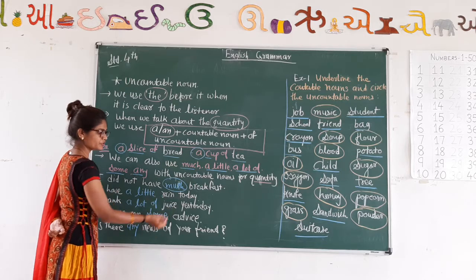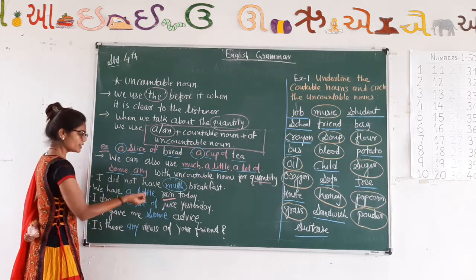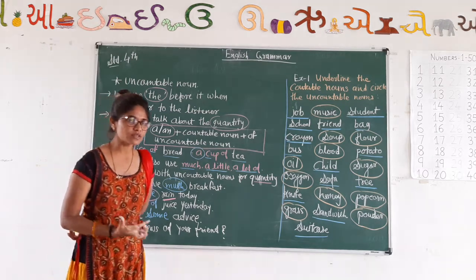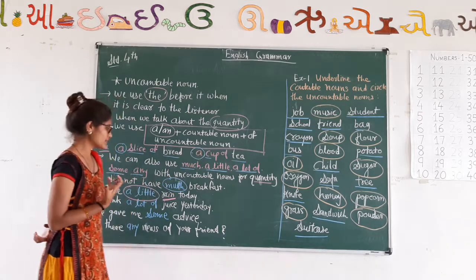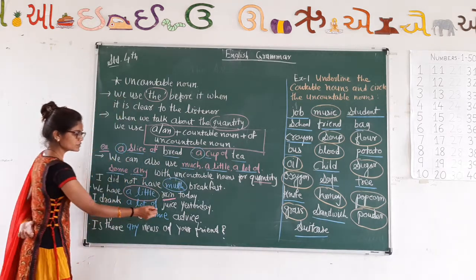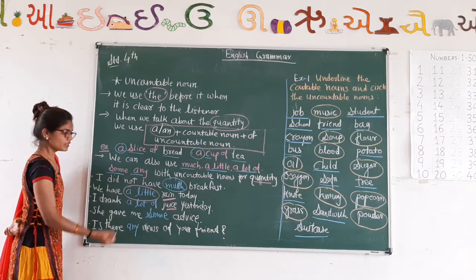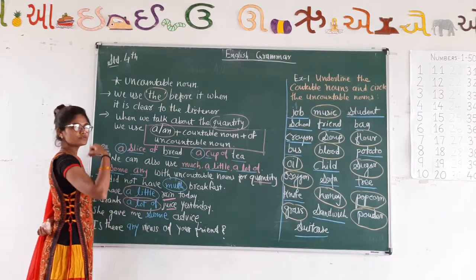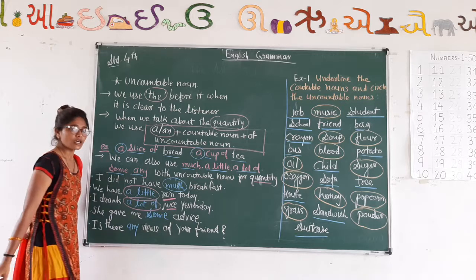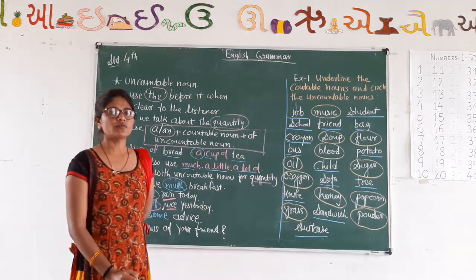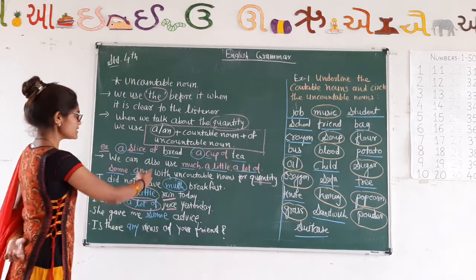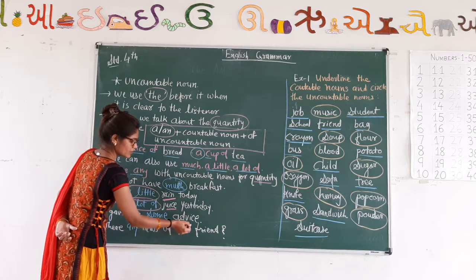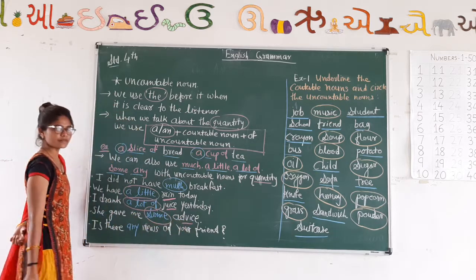We have a little rain today. Rain is an uncountable noun, but we are talking about the quantity of rain, so we can use words like much, a little, a lot of before it. Juice is also uncountable, but we can use a lot of juice: I drank a lot of juice yesterday. She gave me some advice. Advice is uncountable, but you can write some before it.